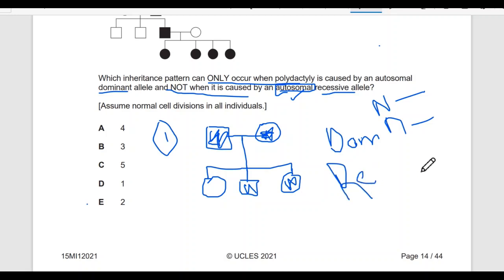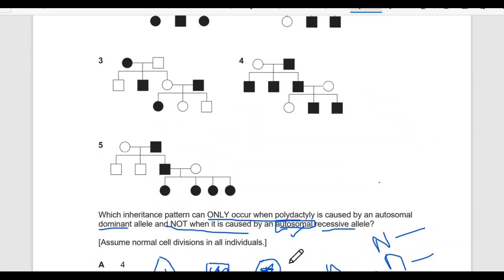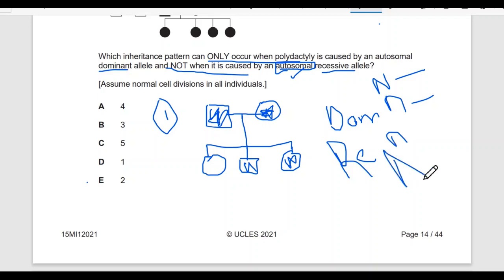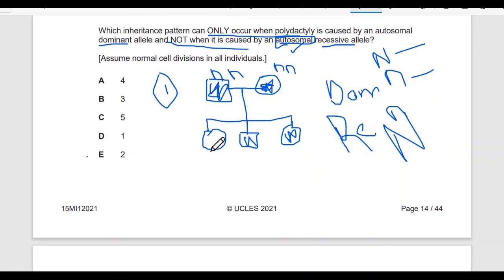If we consider this to be recessive, I'll consider small n to be the affected recessive allele and capital N to be the dominant normal allele. In this situation, as both of the parents are affected, they must have both of the recessive alleles, right? Okay, so in this case, this situation can't be possible because none of the offspring can inherit the capital dominant allele, because none of the parents have even one of them, right?